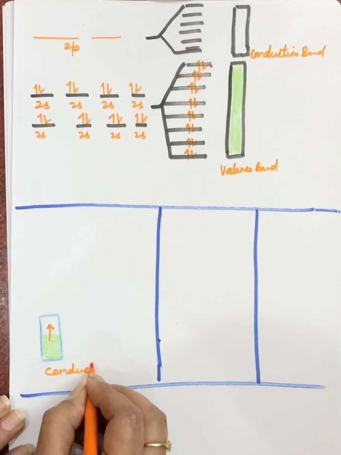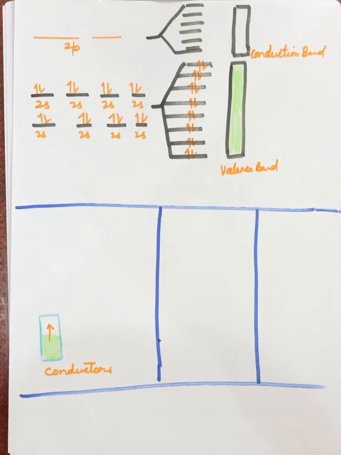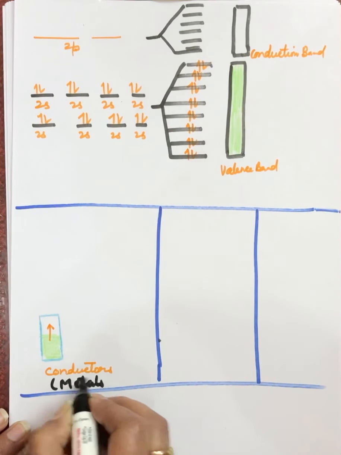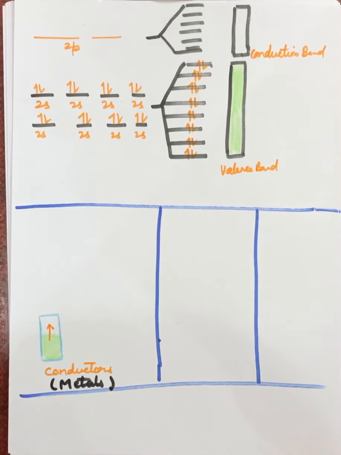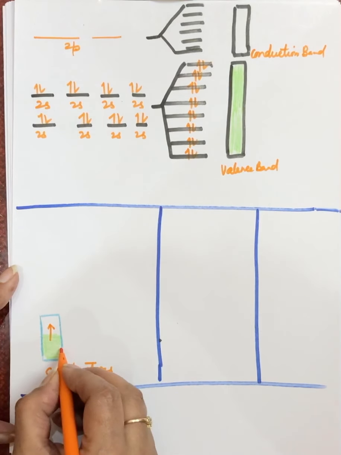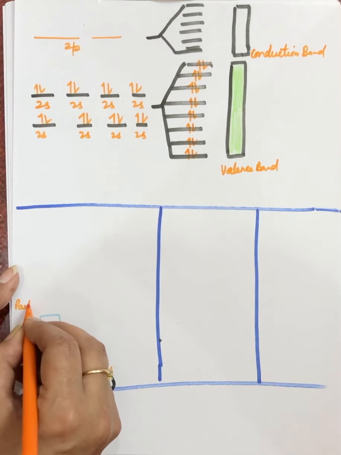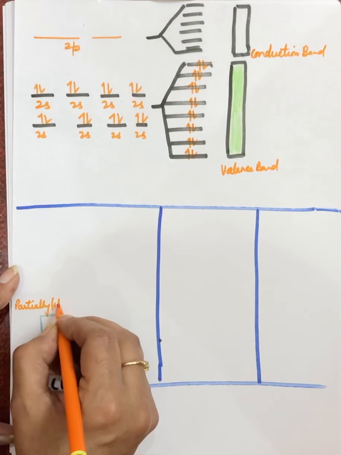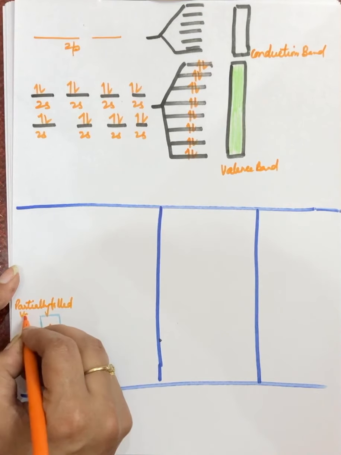This is the case in metals. And we label this as a partially filled band, not completely filled, a partially filled valence band.